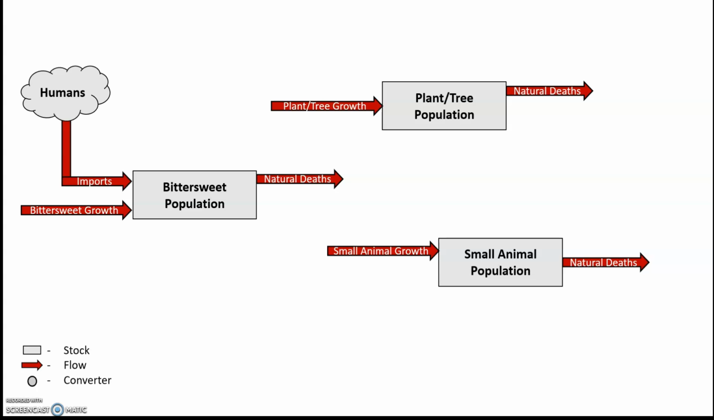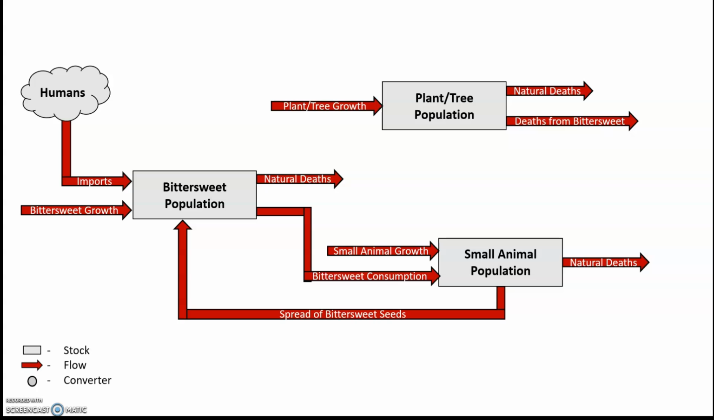Bittersweet works to kill other plants, so I added that as an outflow from the plants and trees population. Small animals use bittersweet as a food source, so I put that as an outflow from the bittersweet population and an inflow to the small animal population. The small animals eventually excrete bittersweet seeds and spread them to new areas, so I put that down as an outflow from the small animal population and an inflow to the bittersweet population.